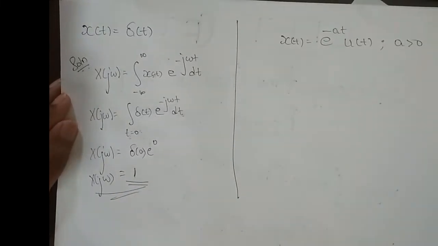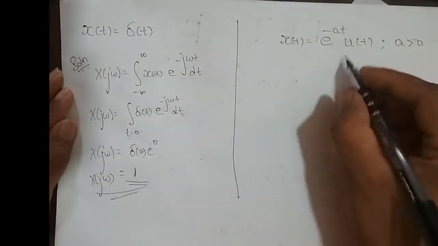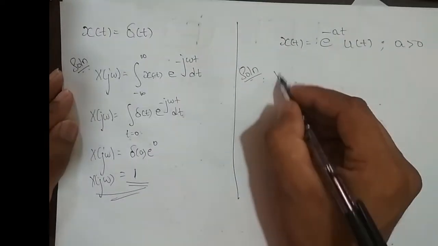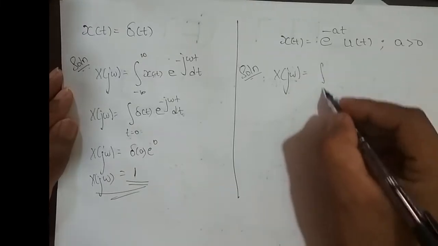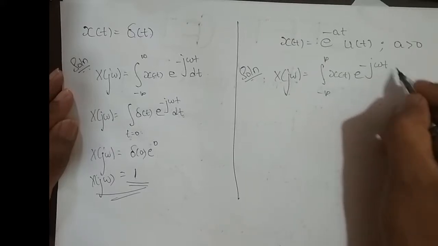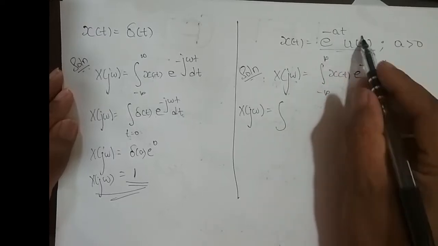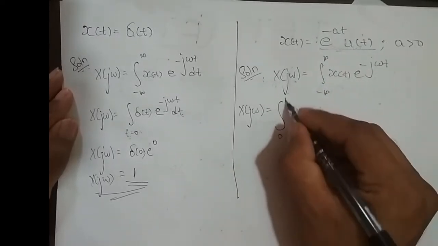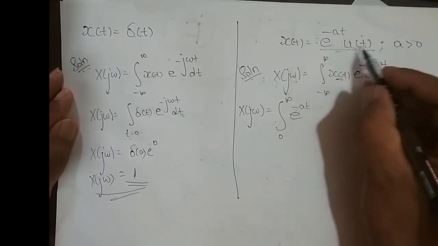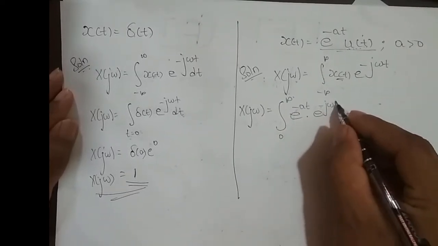Next, I need to find the Fourier transform of an exponentially decreasing signal. So, e power minus at u of t. We'll try to find its Fourier transform. What is the formula? X of j omega is equal to the integral from minus infinity to infinity of x of t e power minus j omega t. So the signal is varying from 0 to infinity because we have u of t. So 0 to infinity x of t, and what is x of t? E power minus at. I'm not writing u of t because u of t is 1 for t varying from 0 to infinity, and the left out term is e power minus j omega t dt.